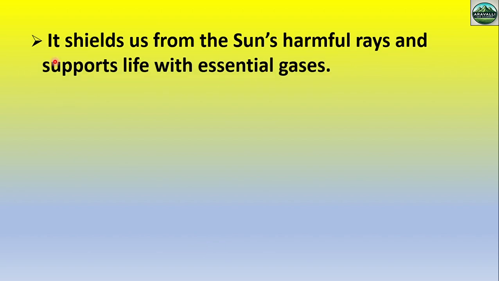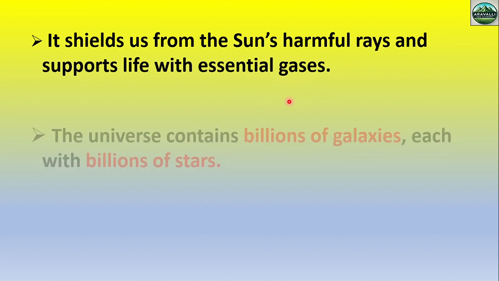Next, it shields us from harmful rays and supports life with essential gases. Our atmosphere shields us from harmful ultraviolet radiation, which is important for life on Earth. And the atmosphere provides the essential gases that are important for life.